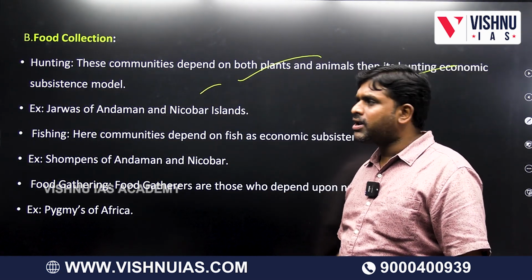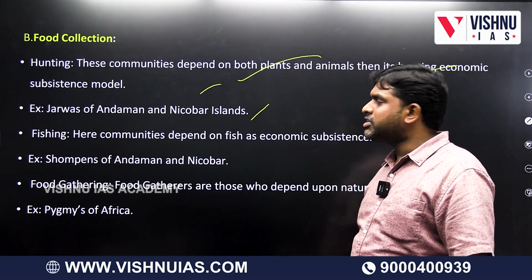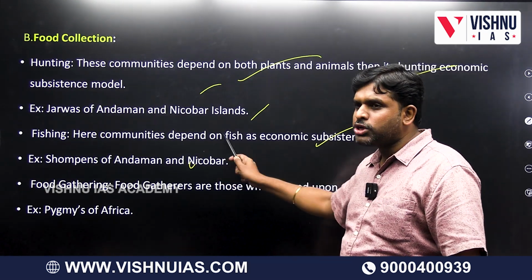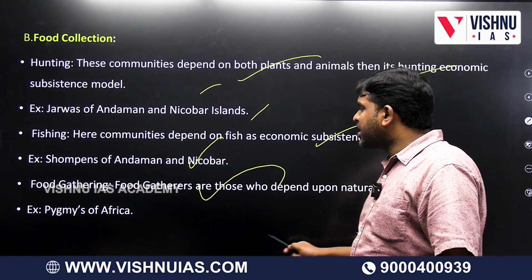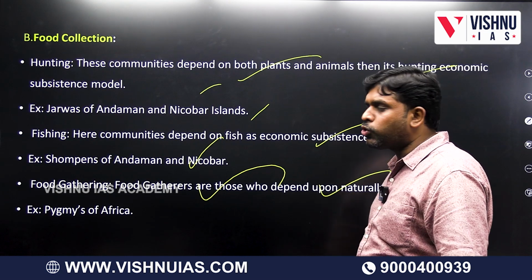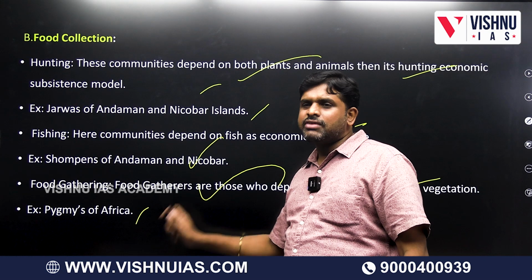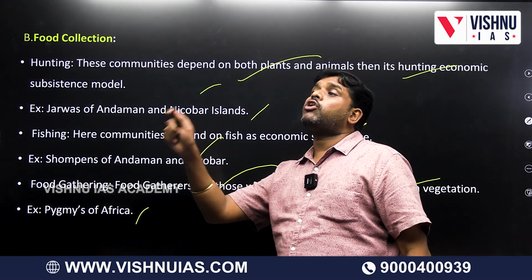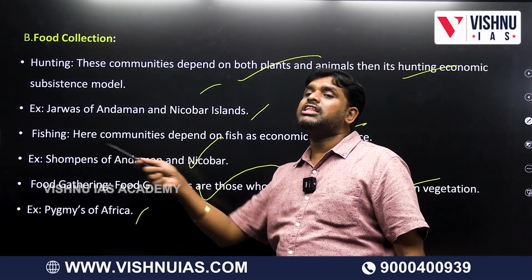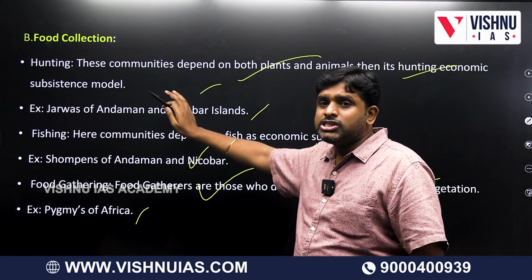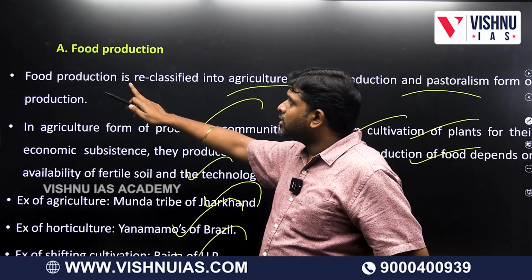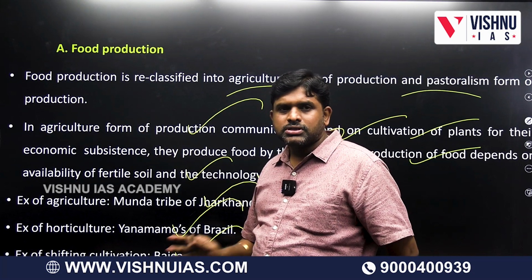Jarwas of Andaman Nicobar Island, communities depend upon fish as their economic subsistence. Champans of Andaman Nicobar Island. Food gatherers are those who depend upon naturally grown vegetation, for example, pygmies of Africa. They will not eat animals, but they will eat wild grains. Whatever vegetation is available in the wild, they will gather and eat. These are called food collectors. These are called food producers.